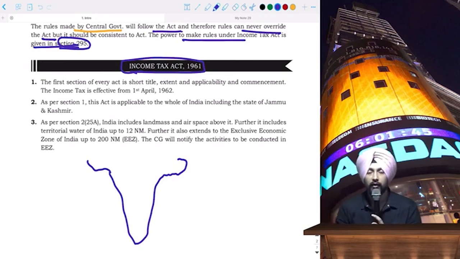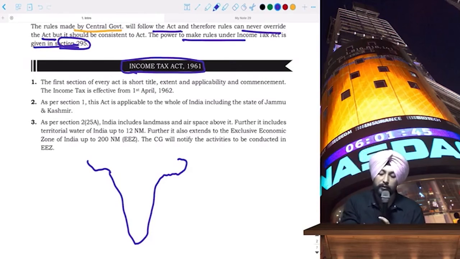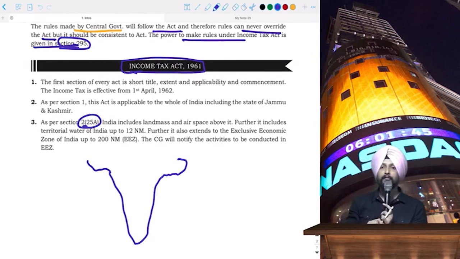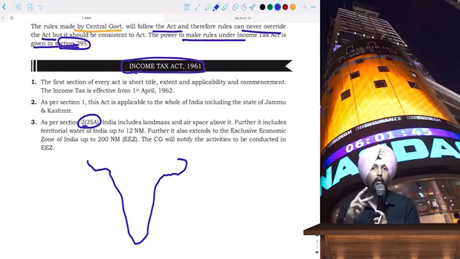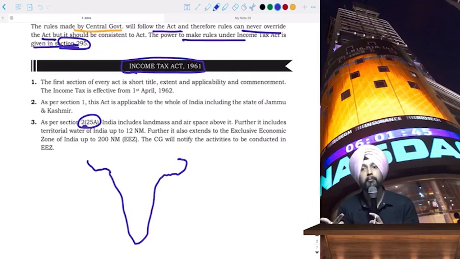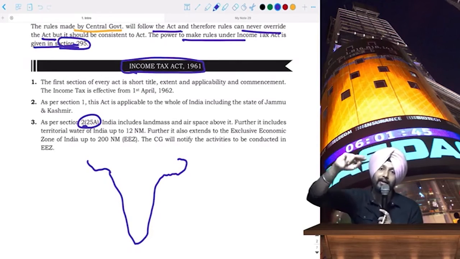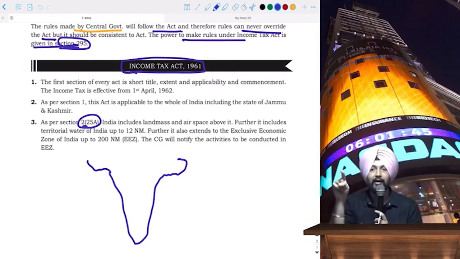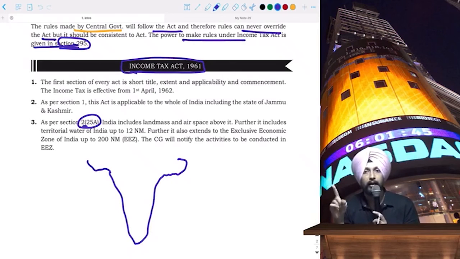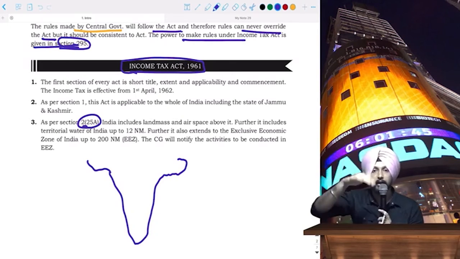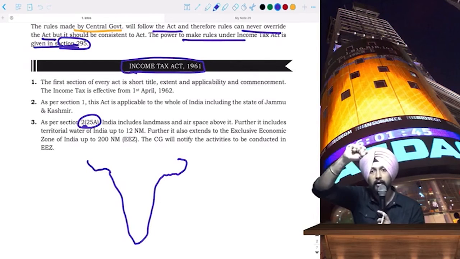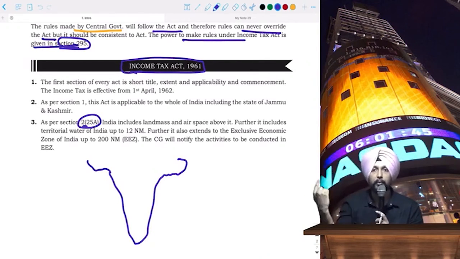First, it was defined in, I think, Article 1 of the Constitution. After that, Section 2, subsection 25A has given the definition of India. When they defined India, they made sure that they define India from all the angles. That is, they defined it from the landmass perspective, from the territorial waters, and also aerially, that is, in the air also. So India covers the whole landmass of India, and even the aerial coverage is there on this national boundary of India. And then the water is also covered.